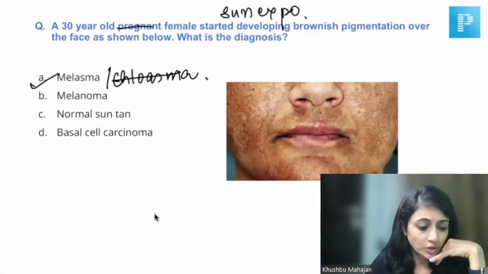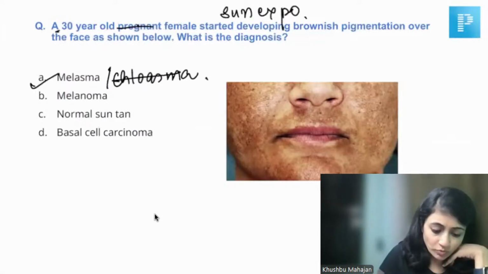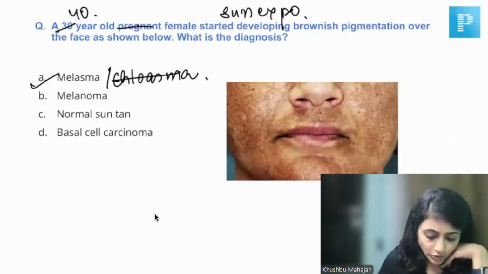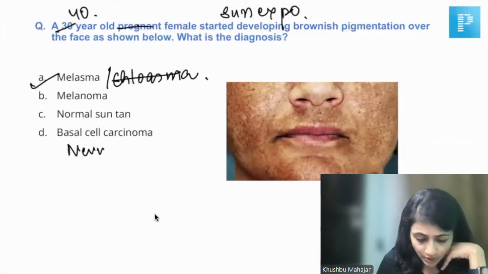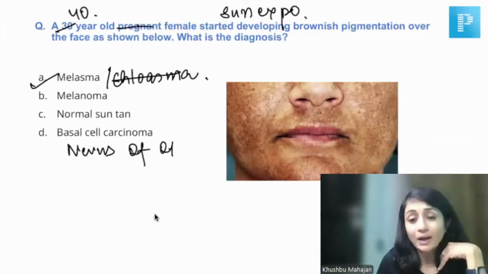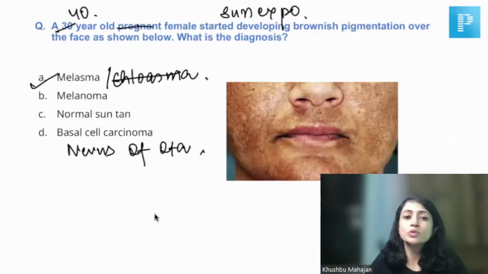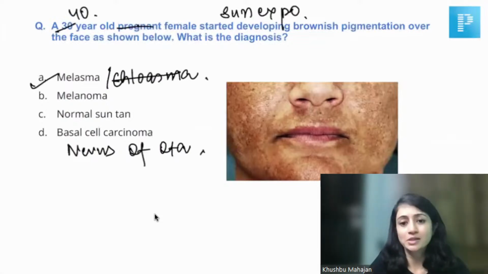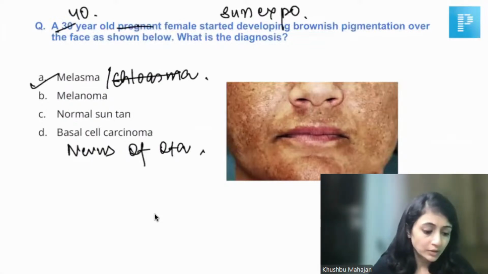Sun exposure. So, a 40-year-old, and I think one of the options you're telling me was nevus of Ota. So no, nevus of Ota is not bilateral. It is not related to sun exposure, and it is not present in a 40-year-old. It will present earlier. Perfect.